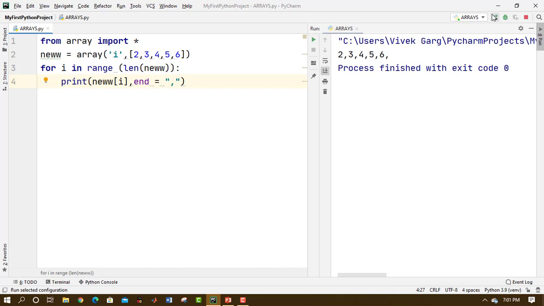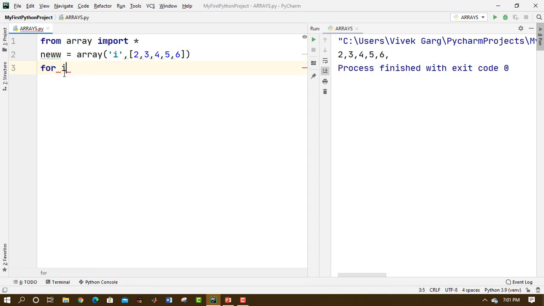So a comma would be inserted between them. So that's how you can iterate through an array and print the individual items. See, we have to use the length function here and all that stuff, the range. But what if I want to use it without all of that? We can even do that, and that is pretty simple, believe me.